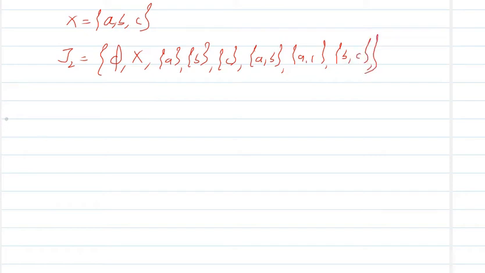Okay, it's enough. Now clearly this is also a topology. You can easily verify all three conditions of topology are satisfied here, and this topology is called the discrete topology, or we call it the power set topology.